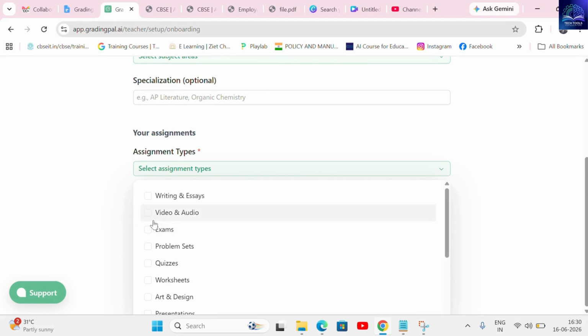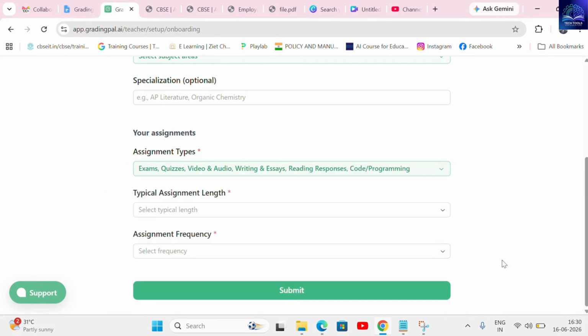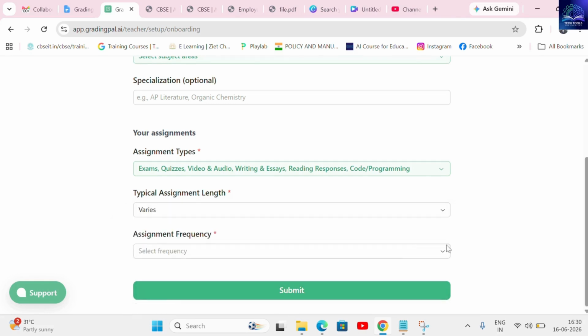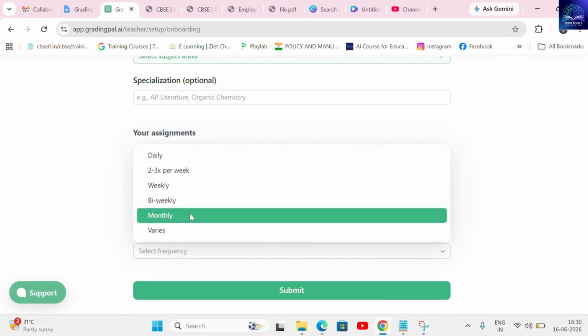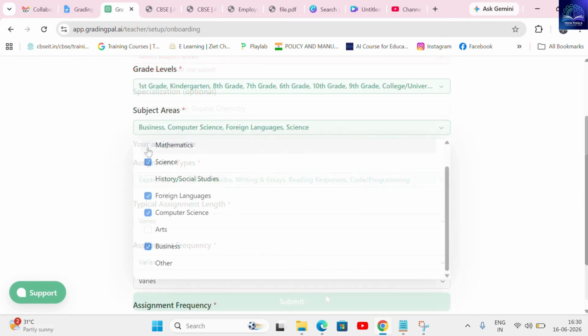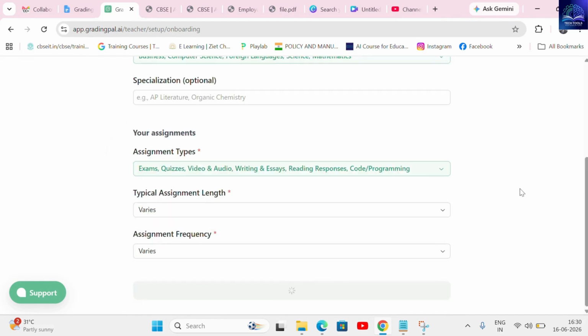After locking in your grade level, you'll select your specific subject areas and academic specializations. From there, you customize the tool to your exact task by selecting your specific assignment type, whether it's a presentation, a worksheet, a video submission, an exam, or a quiz. Finally, you just select your typical assignment length and your weekly assignment frequency, click Submit, and the entire AI engine instantly calibrates itself to your unique teaching environment.